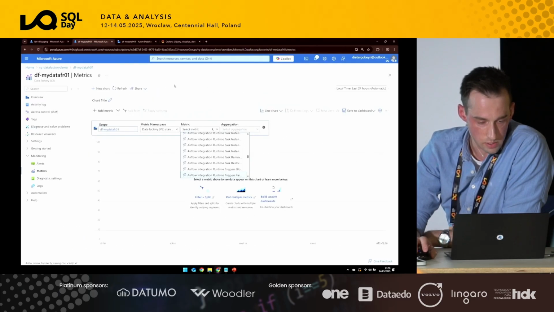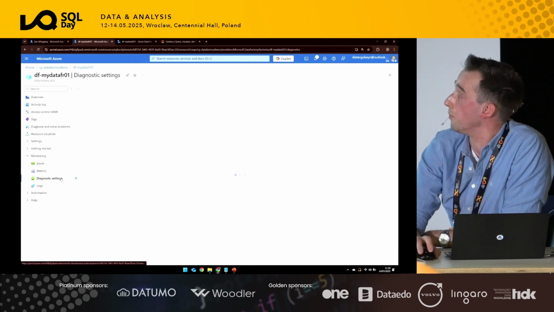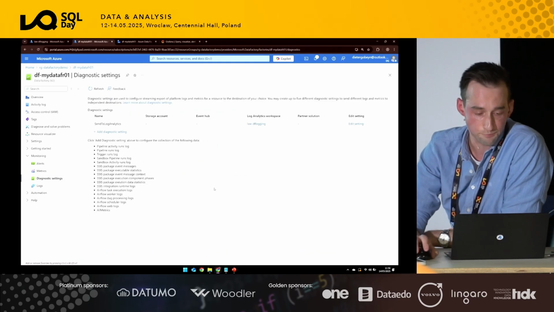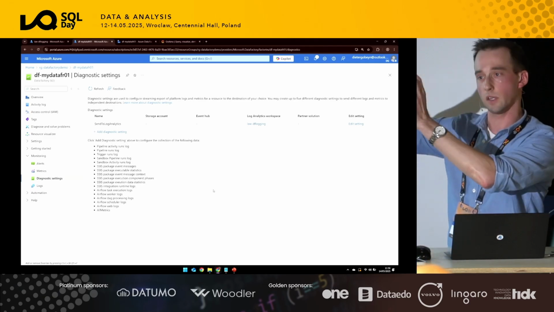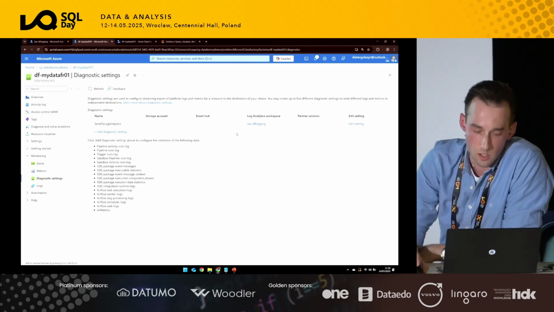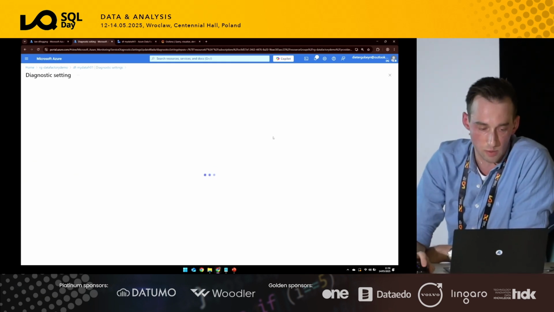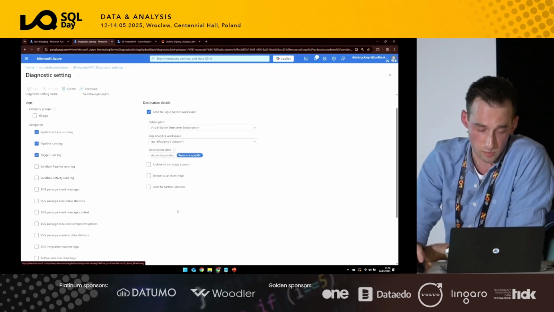So what you can do is, again, on the overview page, there is something called diagnostic settings. And this is really where we will be exporting those logs from Data Factory towards any destination, basically. So I've got something configured here. In my case, we will be sending that to Log Analytics, but you can choose multiple items as well.